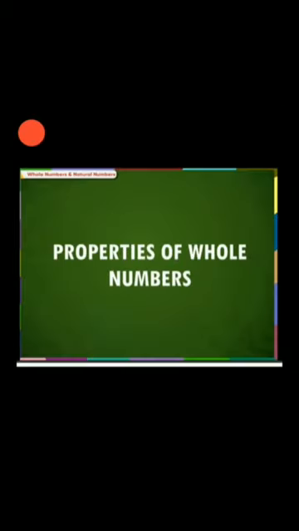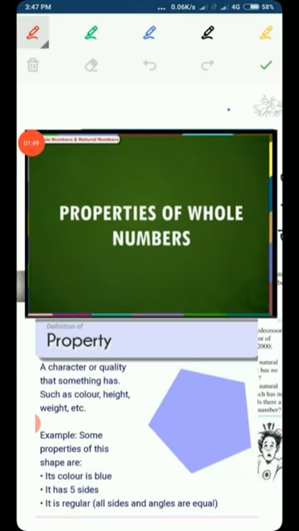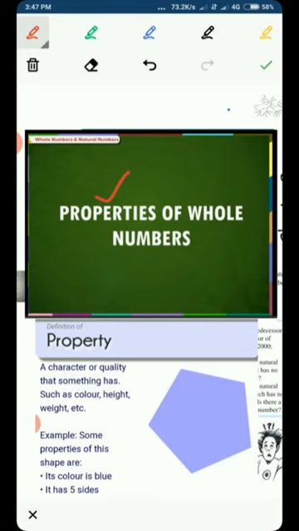So let's start now. What do we mean by the properties of whole numbers? I know property is a new word for you. In mathematics, what does property mean? It's very important for us to understand first of all what the topic means. The topic is properties of whole numbers. So what does property mean? Property means, as you can see here, a character or quality that something has.